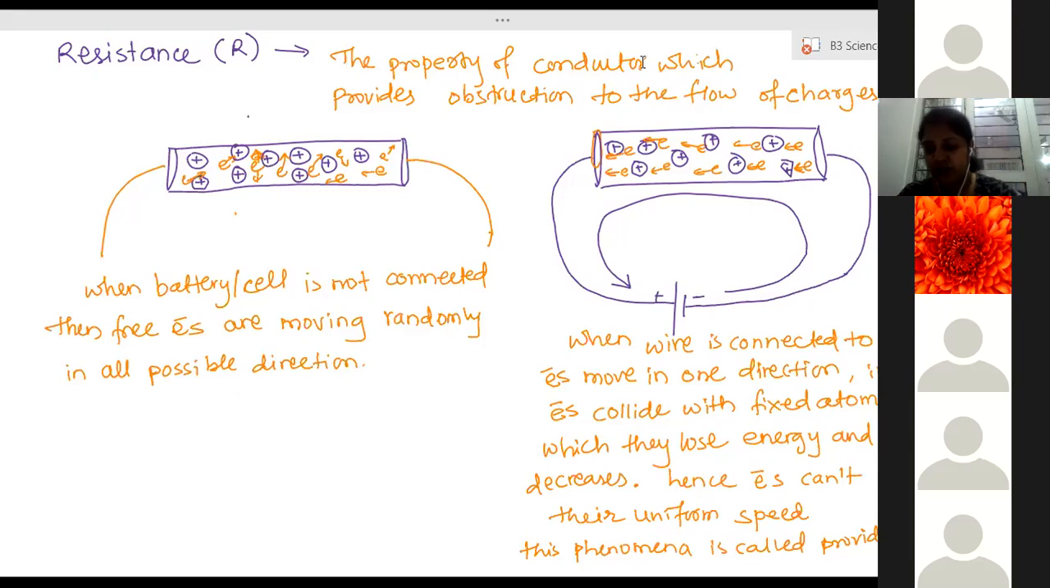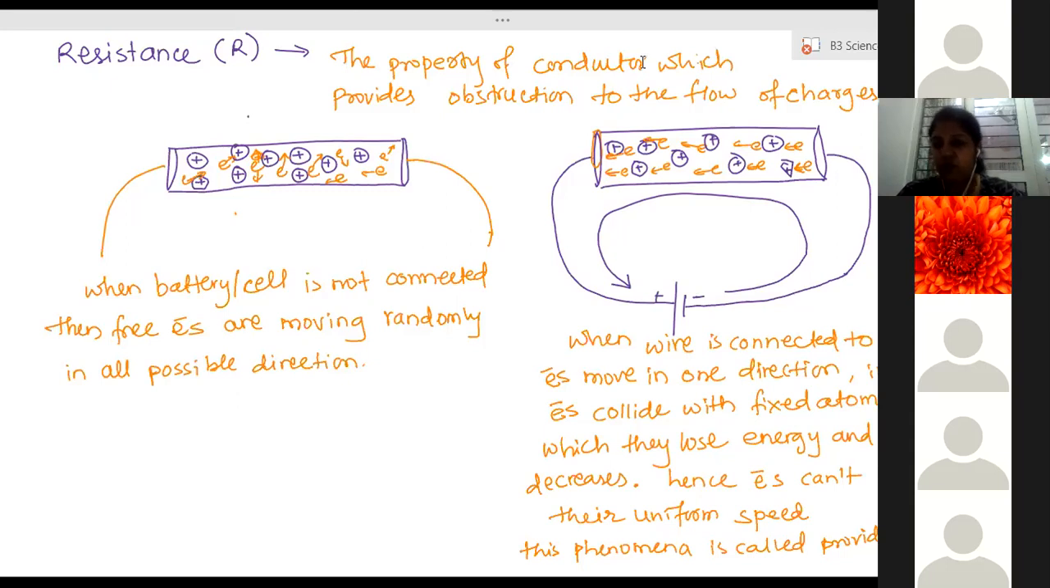Every appliance is connected to a potential difference, the voltage we worked on in the last class. Everyone's potential difference is 230 volts. But every appliance needs a different amount of current. So that is managed by changing the resistance of the device, not the conductor. So the amount of current is regulated with the help of resistance.